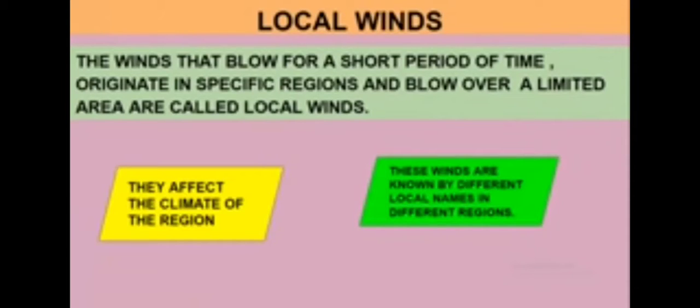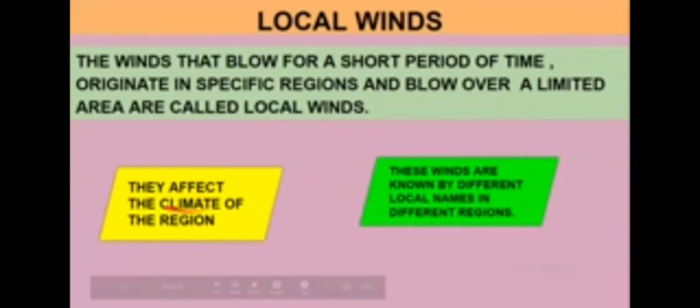So what is the characteristic of local winds? They blow for a short period of time in a specific region and cover only a limited area. What happens because of these local winds? They affect the climate of the region.